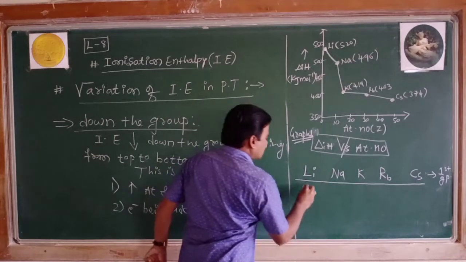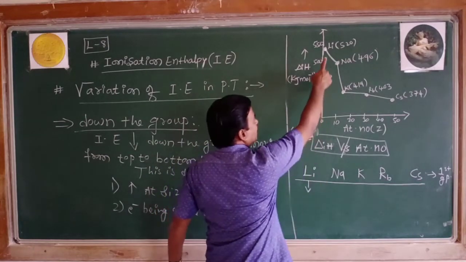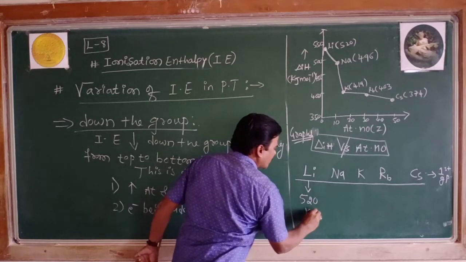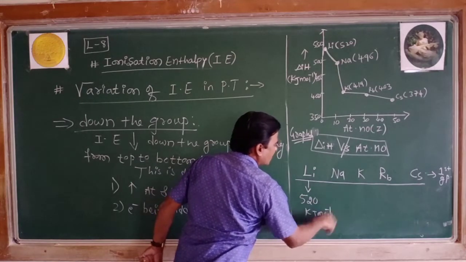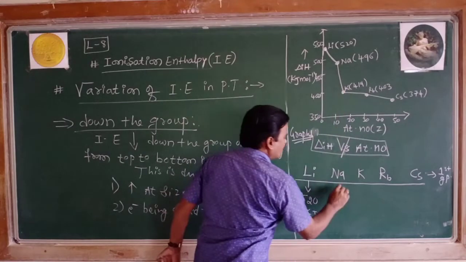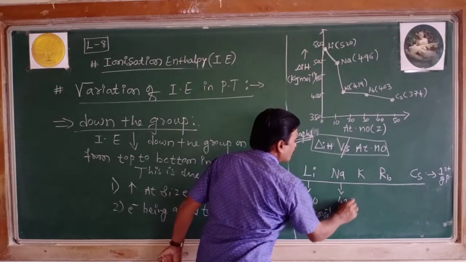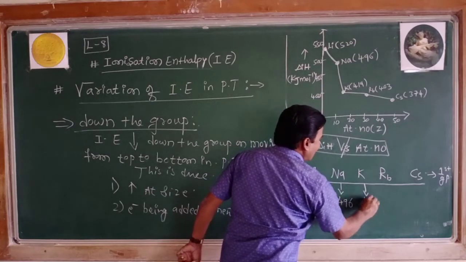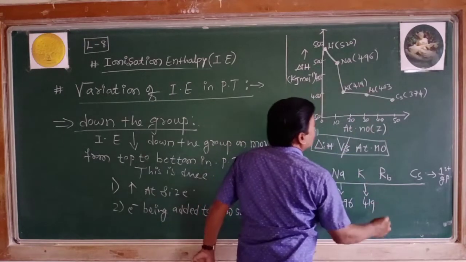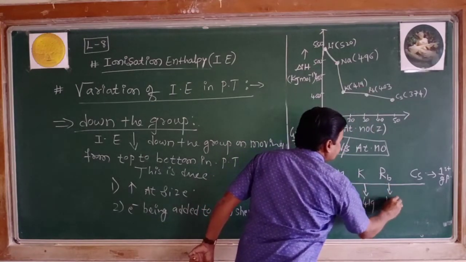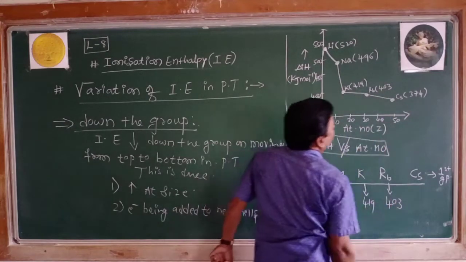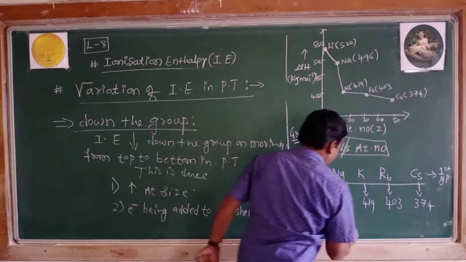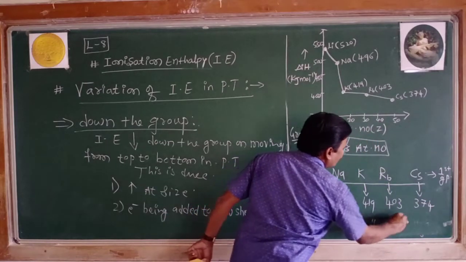In the graph, the first ionization enthalpy of lithium is 520 kilojoule per mole. Sodium is 496 kilojoule per mole. Potassium 419. Rubidium 403. Cesium 374. The unit is the same, kilojoule per mole.